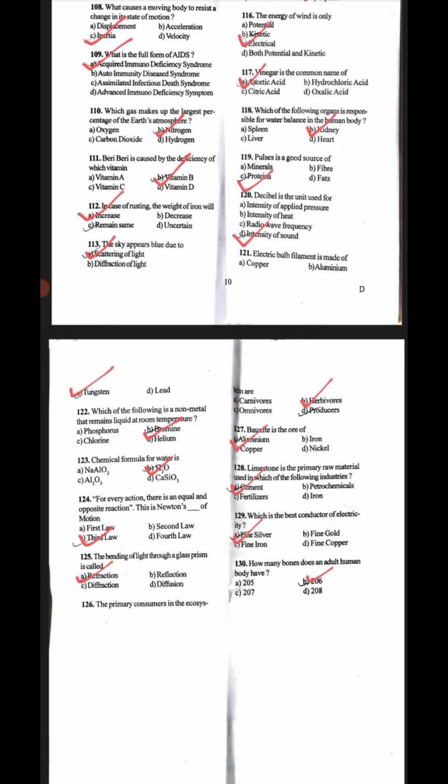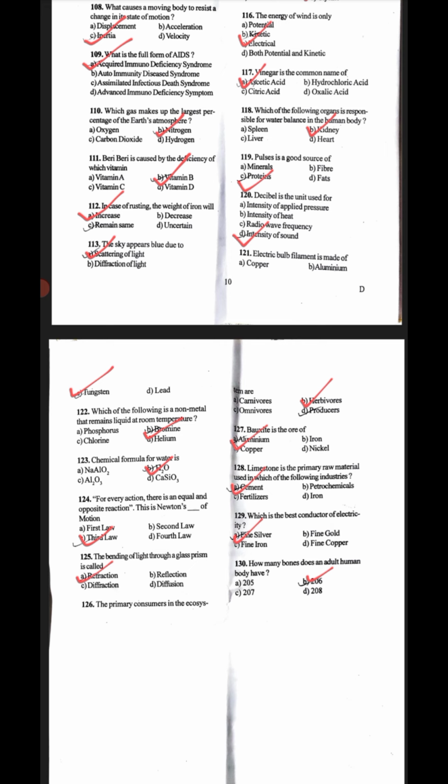Next question, for every action there is an equal and opposite reaction. This is Newton's law of motion. The correct answer is third law of motion. Next, the bending of light through a glass prism is called refraction; the correct answer is A, refraction. The primary consumers in the ecosystem are herbivores; the correct answer is B, herbivores.